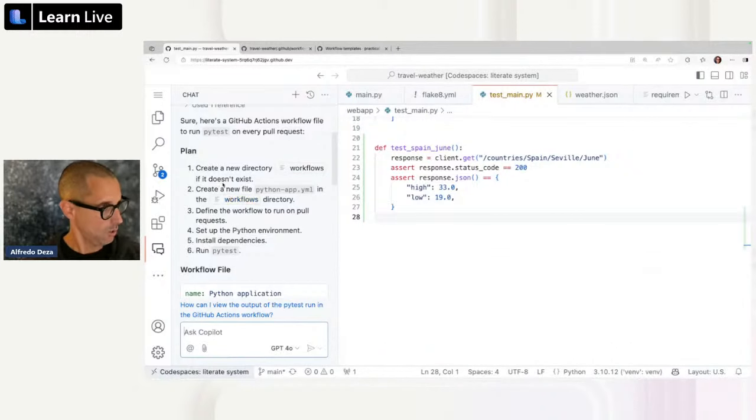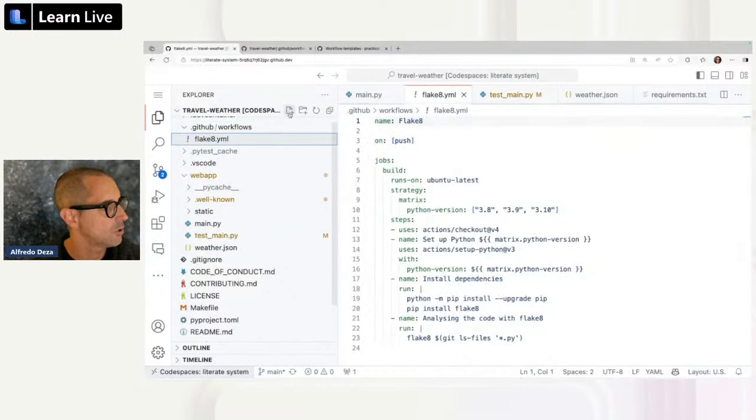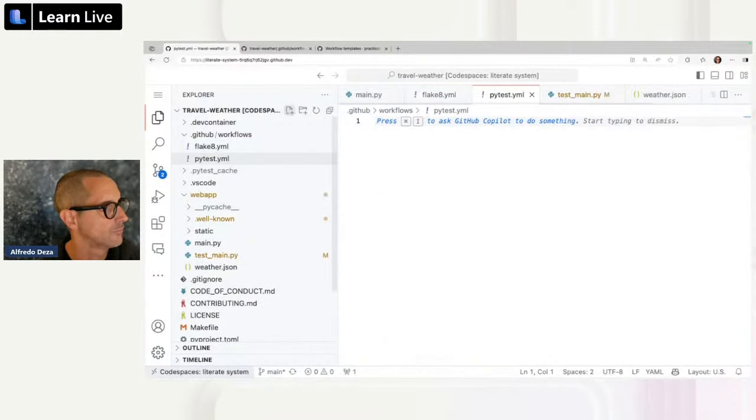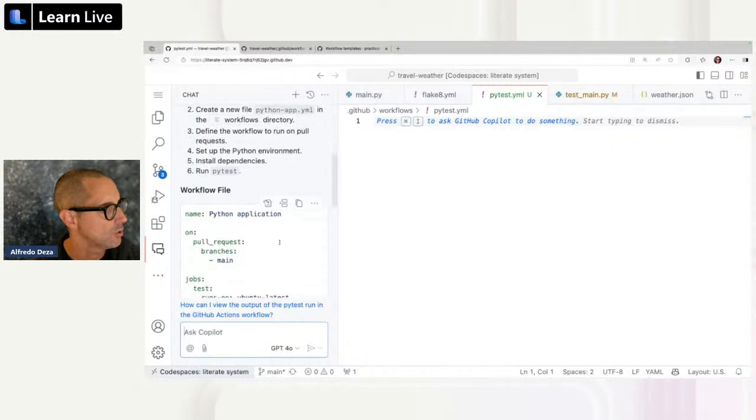All right. So I'm going to go to workflows, and inside of workflows I am going to create a file and call it PyTest.yaml. Then I'm going to go to my chat. With the chat you have a couple of options.